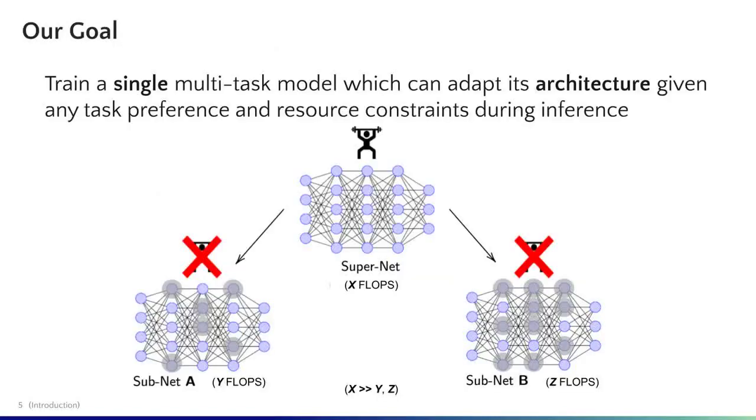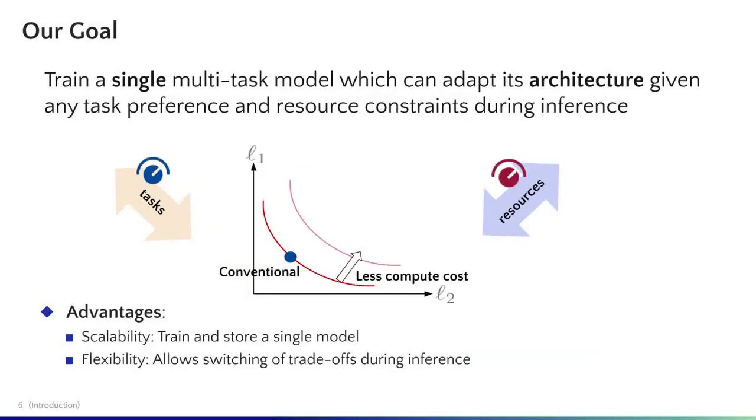To formalize, we aim to train a single multitask model which can adapt its architecture given any task preference and resource constraints during inference, without retraining. To make this more explicit, let us again take the example of two tasks.